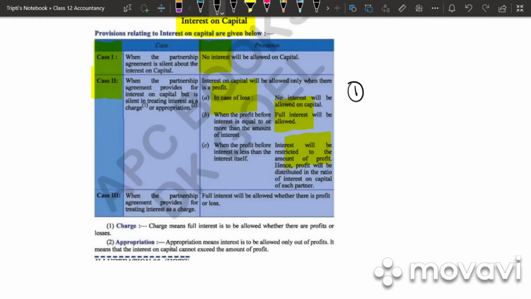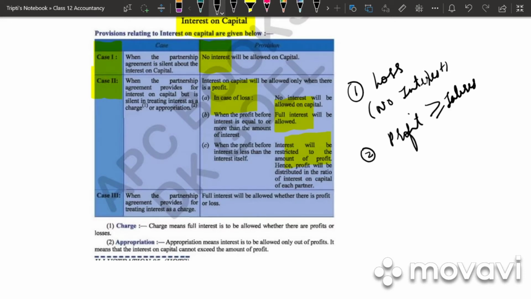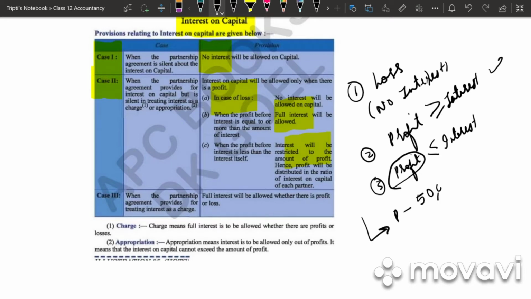So what are the three cases? Case 1 is loss. In case of loss, no interest. Case 2 is when profit is more than or equal to interest, then there is interest on capital. Third, when profit is less than interest, only to the amount of profit interest will be charged. Say for example, if profit is 50,000 and interest is 70,000, we will charge interest only on 50,000 and not 70,000.